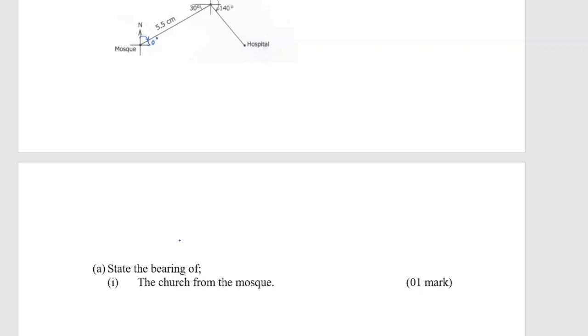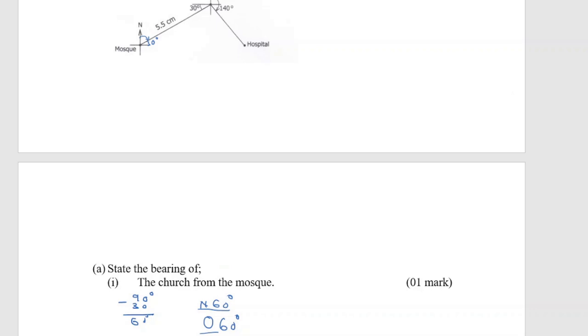It is 90 minus 30, what are we getting? 60 degrees. So the bearing of the church from the mosque is 060 degrees, because for true bearing, it carries 3 digits.